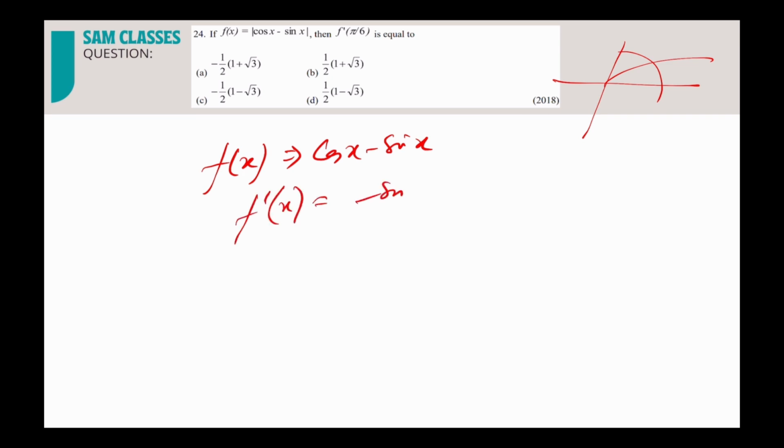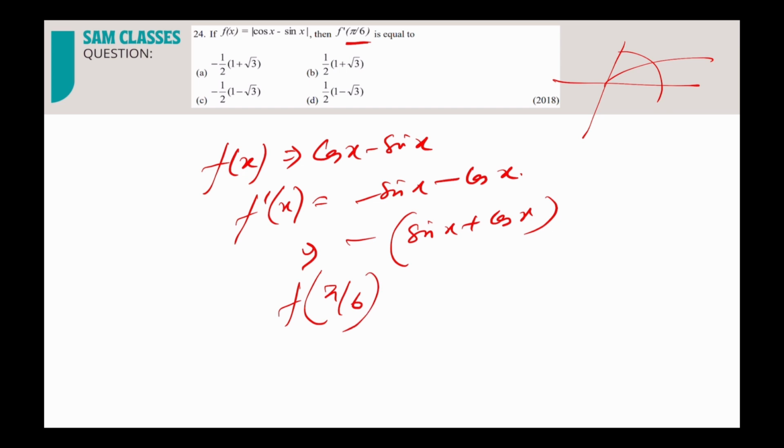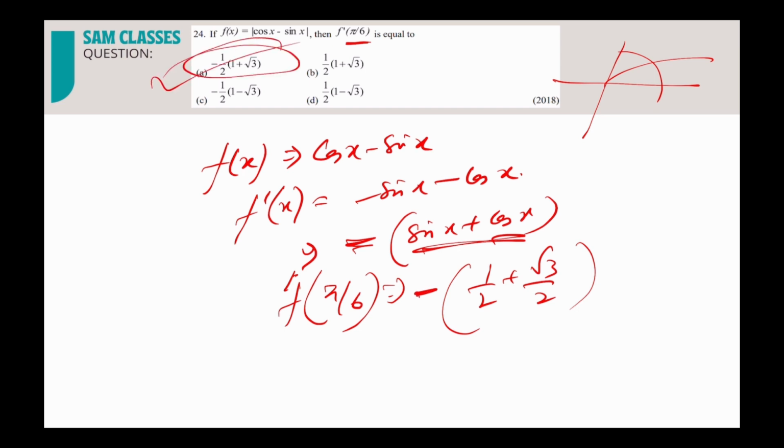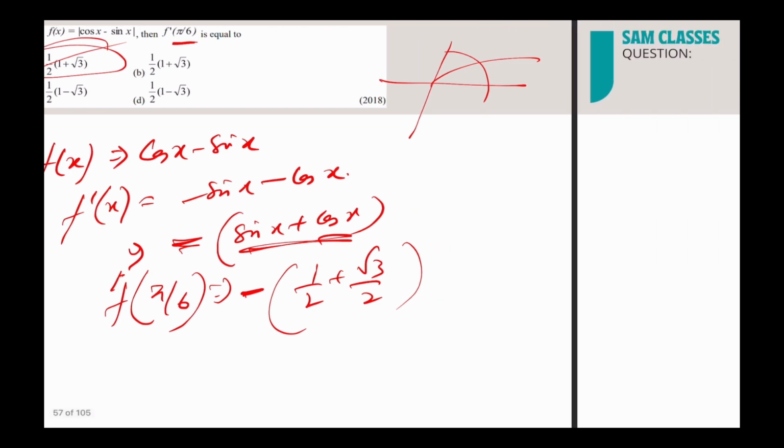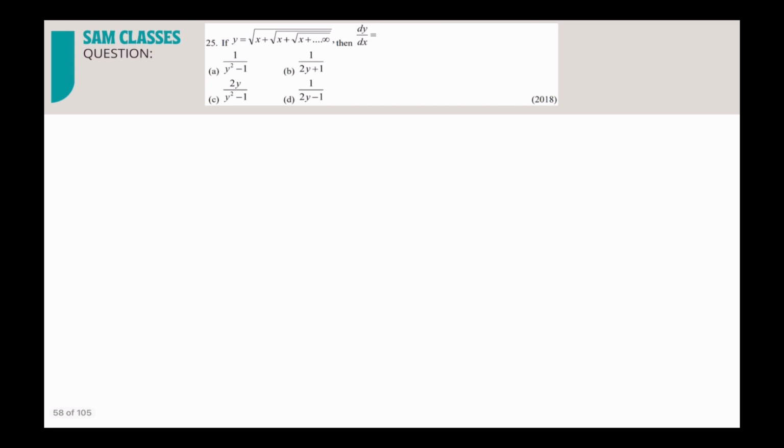Differentiate it. f dash x is equal to what? Minus sin x minus cos x. Correct. Take minus common. So what you're getting? Sin x plus cos x. Now see, we don't have to solve. We already know if I put pi by 6, since a minus is already outside, and we know in the first quadrant both are positive and addition is there, so they will give us a positive value, and then in front a negative is applied. So a negative answer, that's it. Correct. Done. Was it that difficult? Nothing. Correct. So let's see the next question.